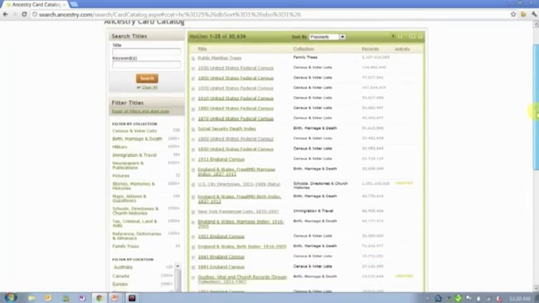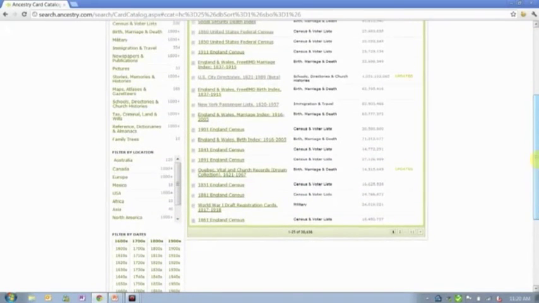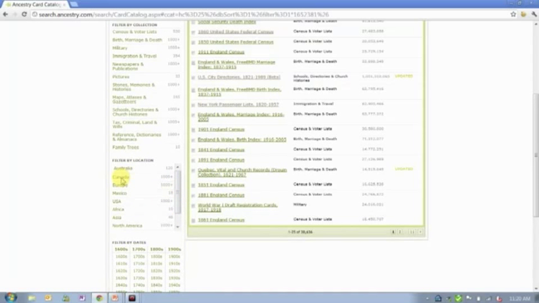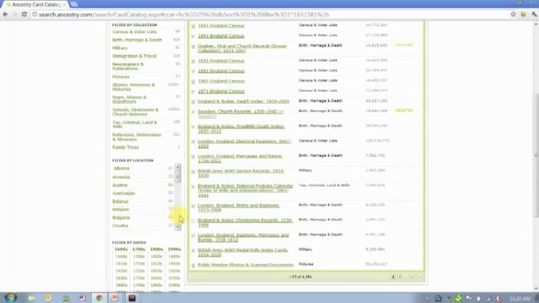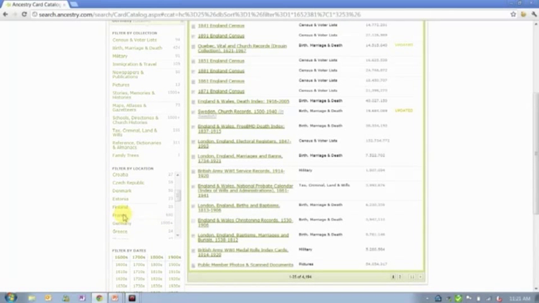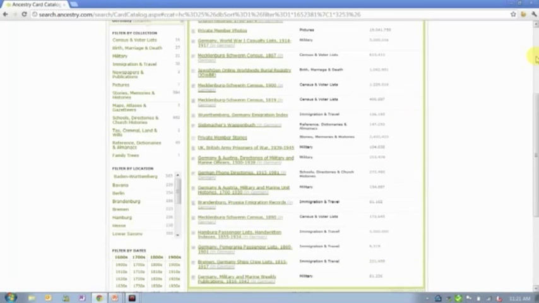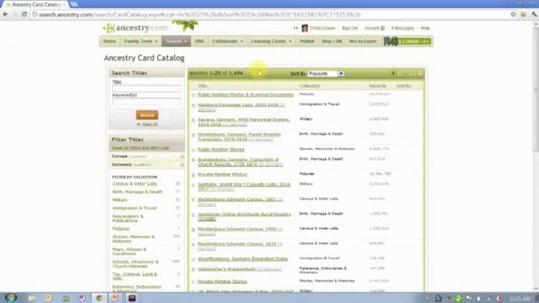So over here on the left-hand side, we've provided filters, and one of those filters is to filter by location. So for example, I can say, you know what, I'm interested in what records Ancestry.com has for Germany. So I would click on Europe, then scroll down here and click on Germany, and every time I make a click, it filters that list of 30,000 databases.